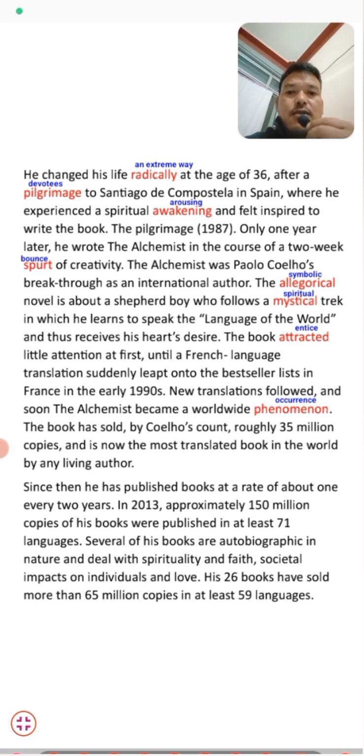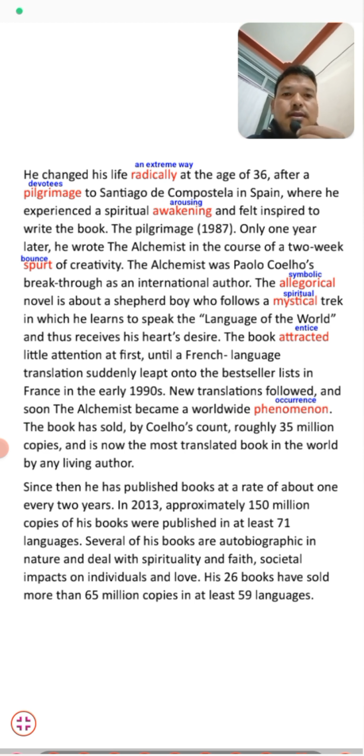After the translation of what? In the French language, this book got name and fame. New translations followed, and soon The Alchemist became a worldwide phenomenon. The book has sold, by Coelho's count, roughly 35 million copies, and is now the most translated book in the world by a living author.